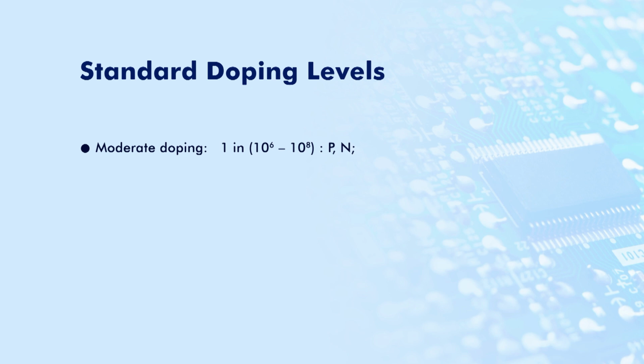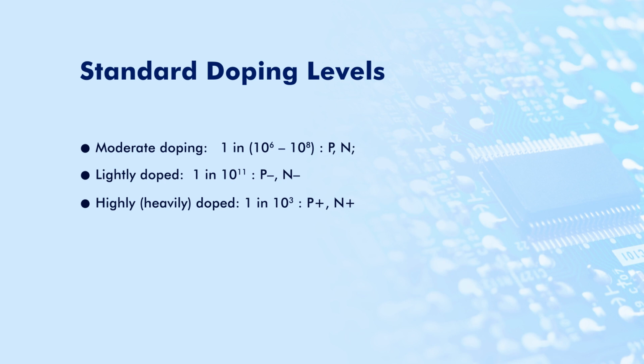That means one impurity atom in 10 to the power of 6 atoms, or the ratio of the impurity atom is 1 is to 10 to the power of 6. When we have a lightly doped material, the impurity level is in the ratio of 1 is to 10 to the power of 11. So, it will have one impurity atom out of 10 to the power of 11 atoms.